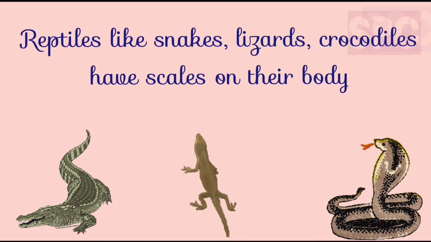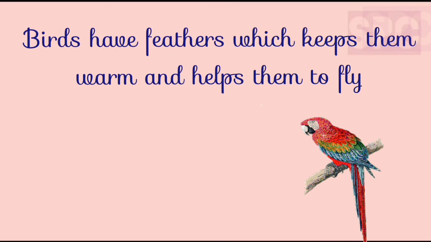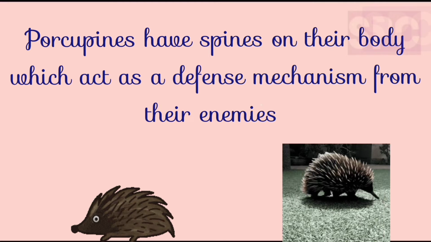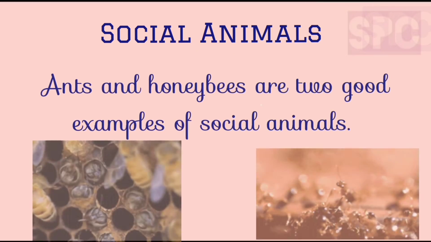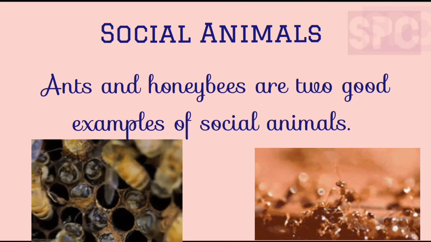Reptiles like snakes, lizards, crocodiles have scales on their body. Birds have feathers which keep them warm and help them to fly. Porcupines have spines on their body which act as a defense mechanism from their enemies. Next is social animals. Ants and honeybees are two good examples of social animals.